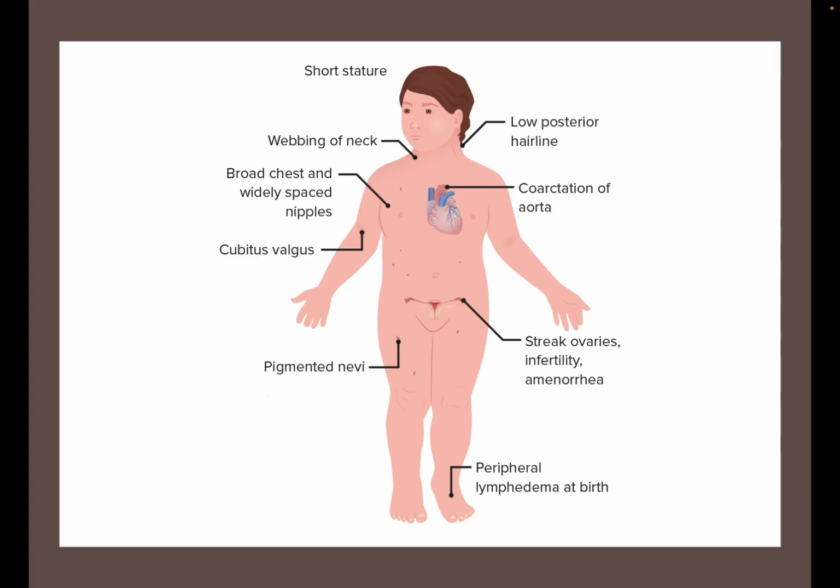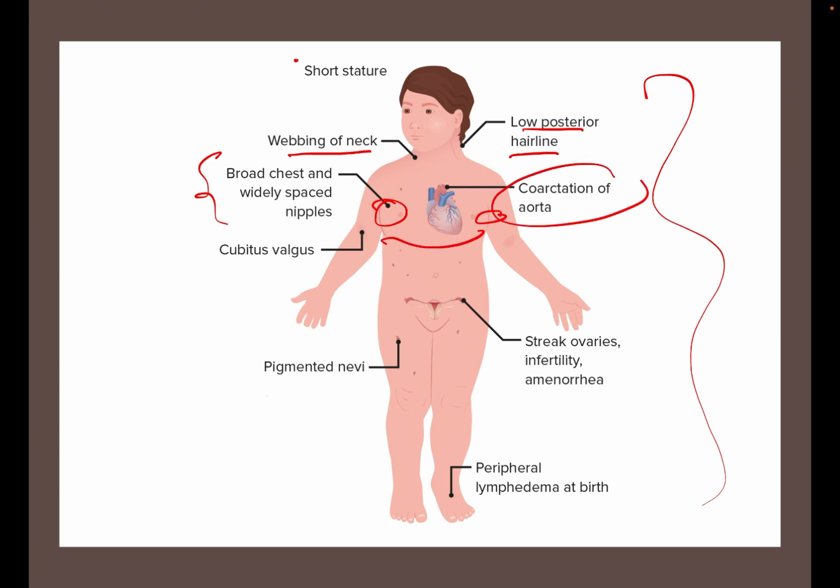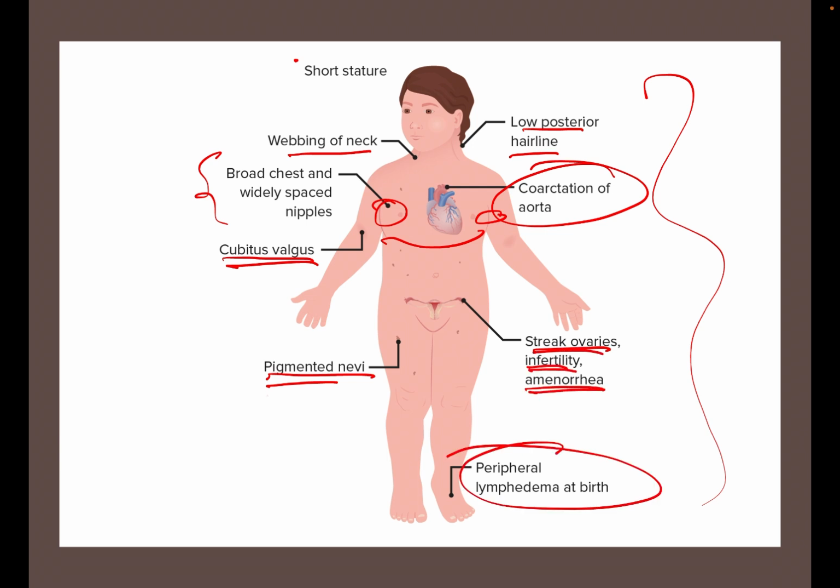So this is the typical appearance of Turner syndrome, where there will be short stature, webbing of the neck with a low posterior hairline, broad chest and widely spaced nipples, coarctation of aorta and bicuspid aortic valve, cubitus valgus, pigmented nevi, streak ovaries, infertility due to primary amenorrhea, and peripheral lymphedema at birth.